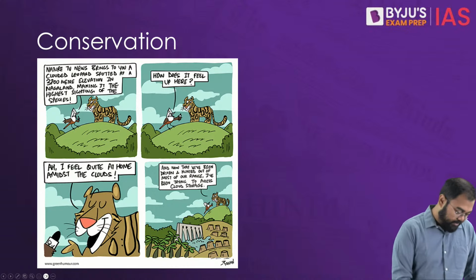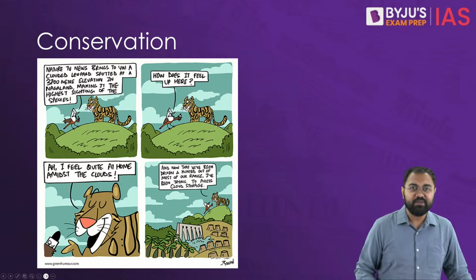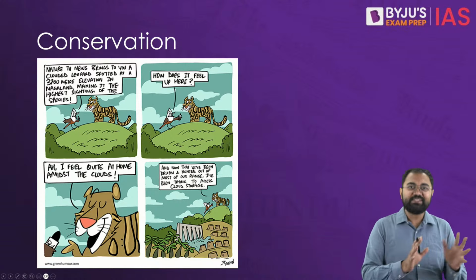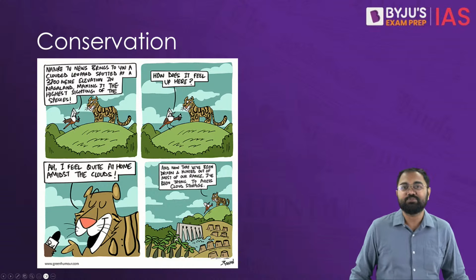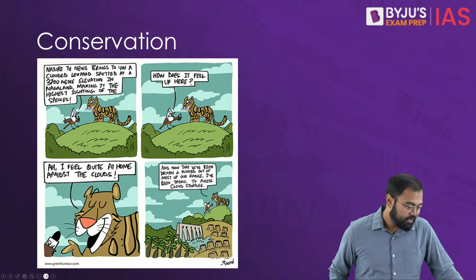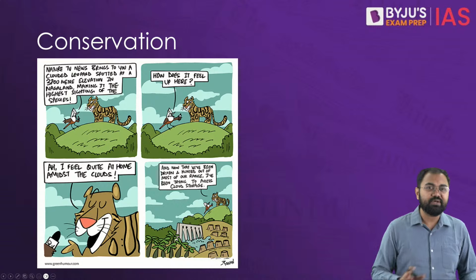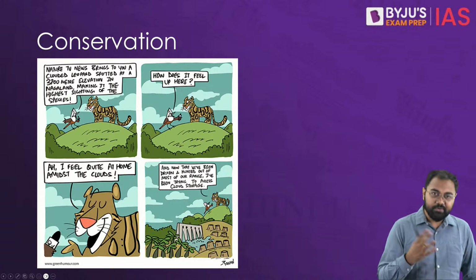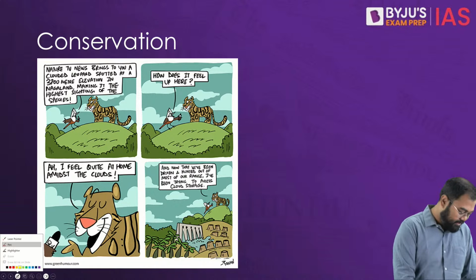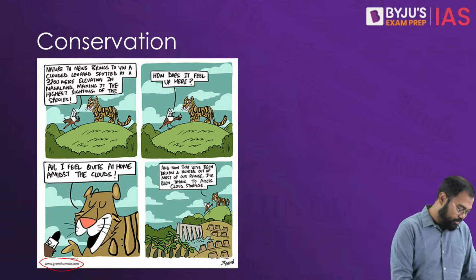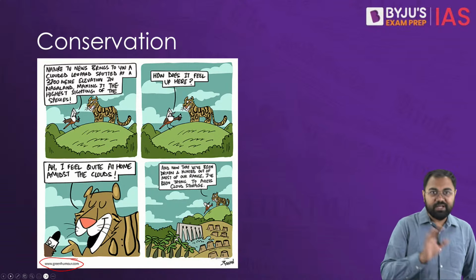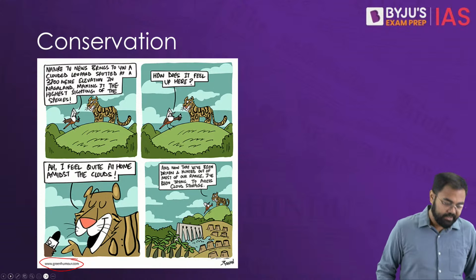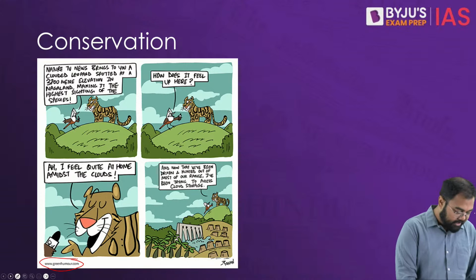And that is why, I mean, this is a cartoon that was published by Green Humor, who has been one of the best in India with regards to cartoons published on environmental issues. He very often publishes in The Hindu also, and has his own website where you will find all these various cartoons. A wonderful website to follow. Just in case you are interested, you can go to greenhumor.com and look at various aspects of conservation efforts and issues related to the environment and wildlife.